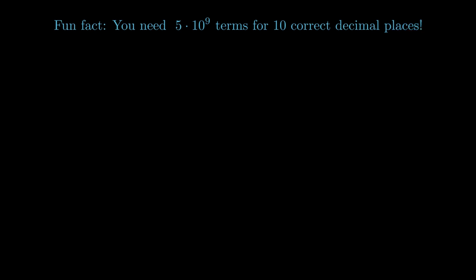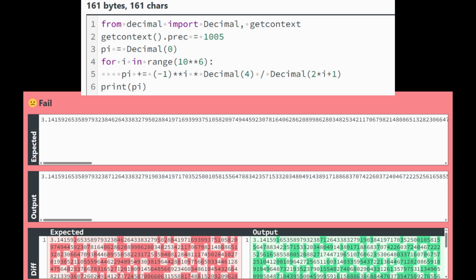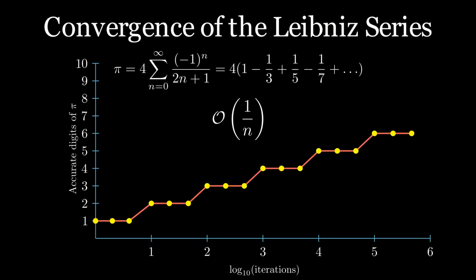Alright, all jokes aside, here's a simple Python implementation of this series. We are using the decimal library to get more precision for floating point arithmetic. Again, this approach will never even work, as we see that 10 to the 6 or 1 million iterations only gives us 5 decimal places. Using a convergence rate of O of 1 over n, we would need somewhere in the order of 10 to the 1,000 terms to pass the judge on code golf.